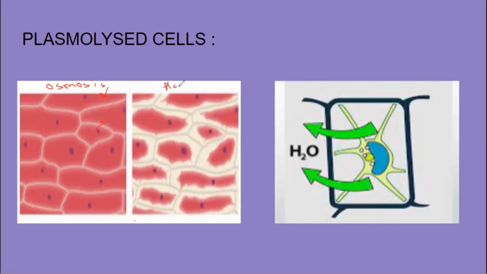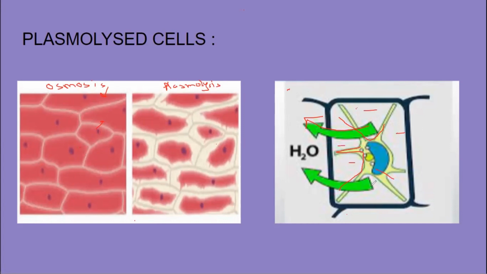This one is plasmolysis. It means you have placed the onion epidermal cells in the concentrated salt or sugar solution. So see what will happen. Inside, the concentration of water was more. Outside, it was less. So water molecules are coming out of the cell and you can see as a result what will happen. The cytoplasm shrinks away. Cytoplasm will leave the cell membrane.